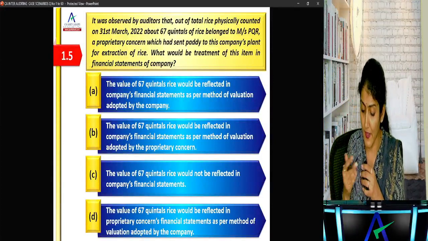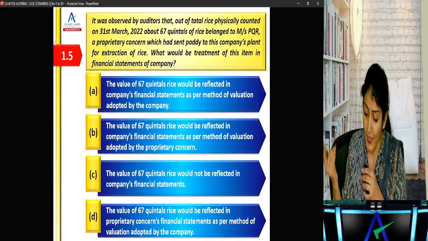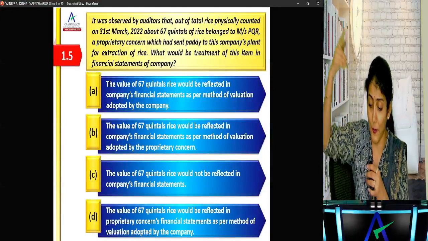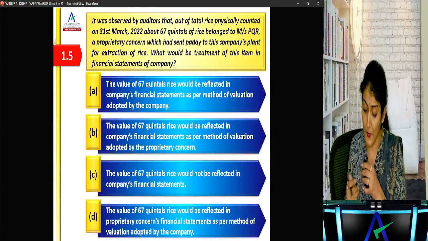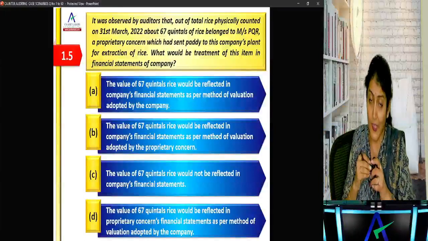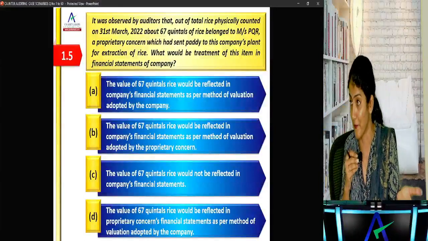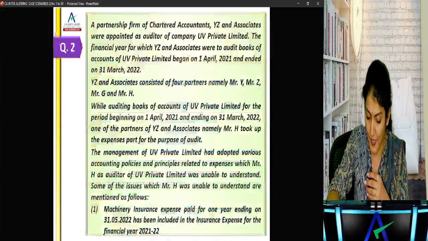Would be reflected in company financial statements as per method of valuation adopted by the company? Or as per method of valuation adopted by the proprietary concern? It will not be reflected in company financial statements. It would be reflected in proprietary concern financial statements as per the valuation method adopted by the company. What does it say? It will not be reflected in the company financial statements.